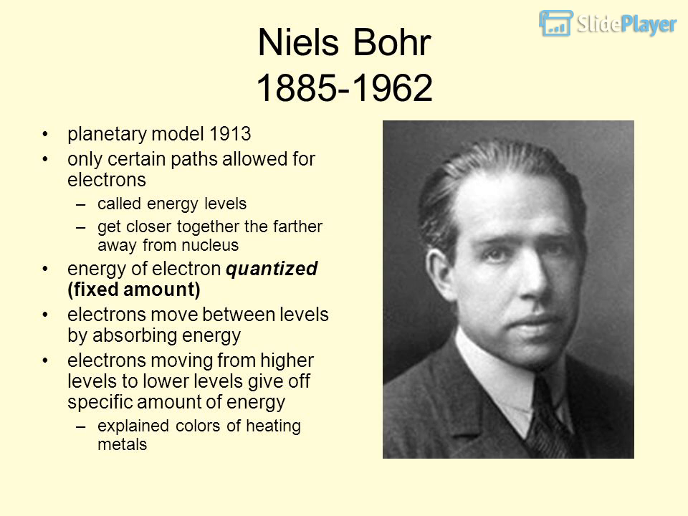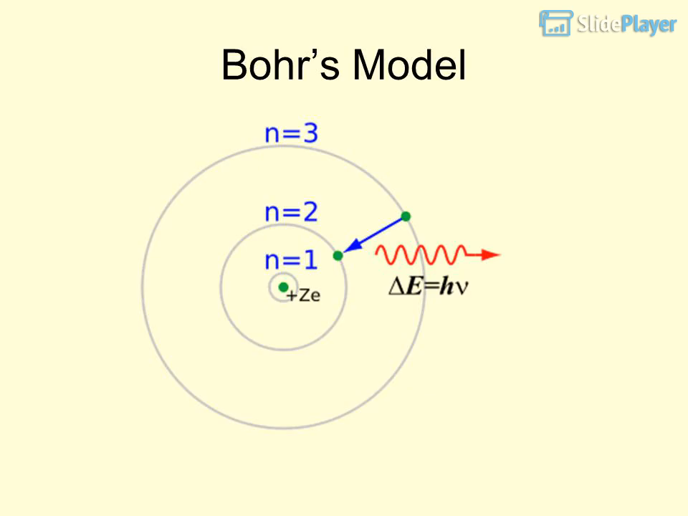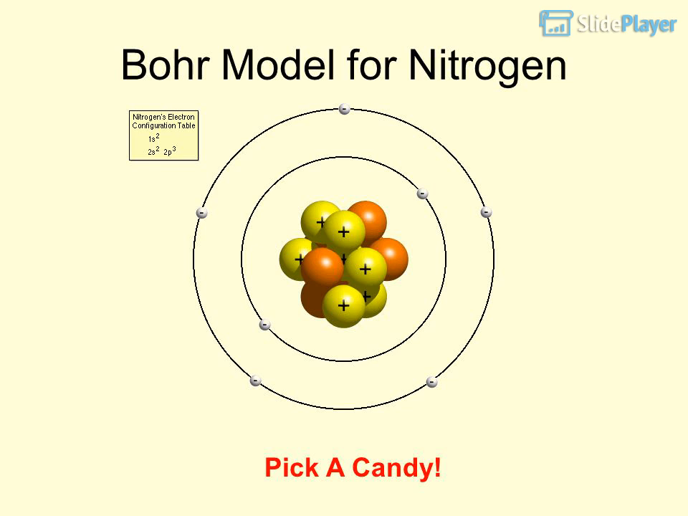Electrons move between levels by absorbing energy. Electrons moving from higher levels to lower levels give off a specific amount of energy. This explains the colors of heated metals. Bohr's model. Bohr model for nitrogen. Pick a candy.